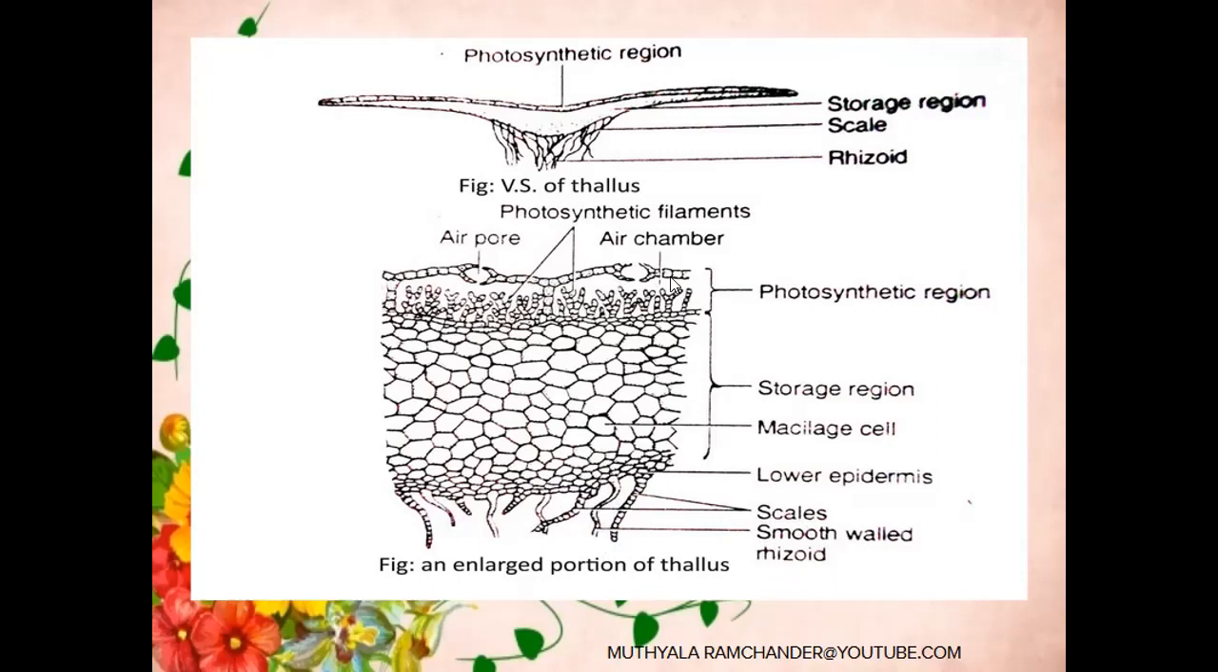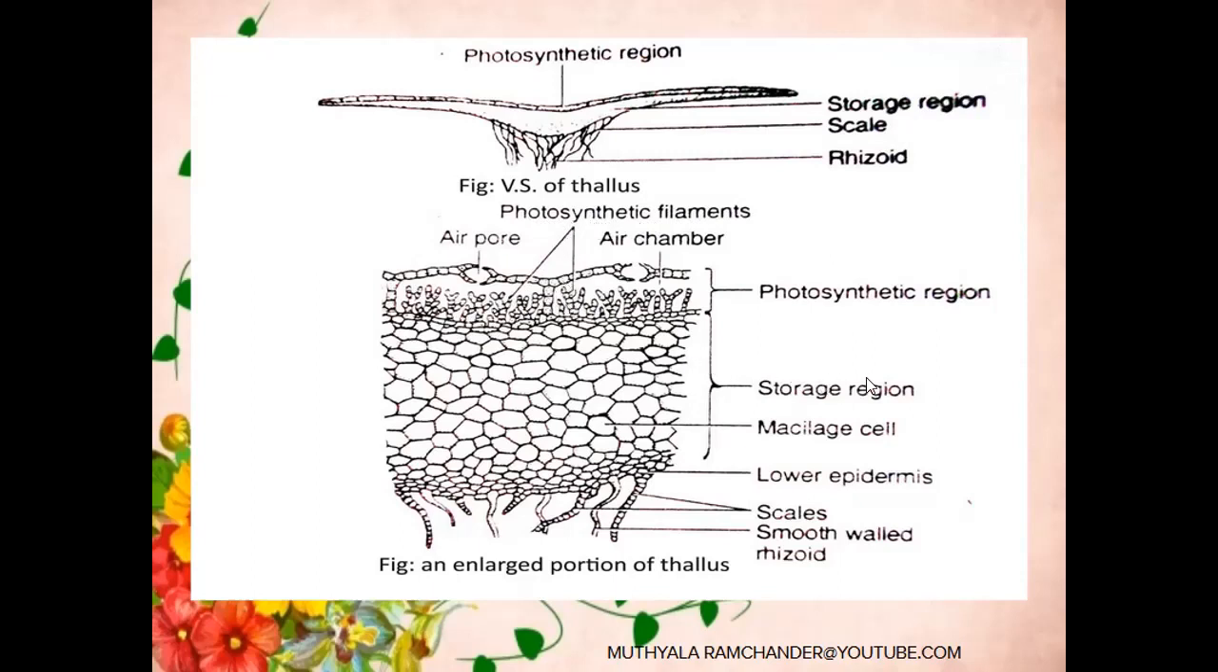Below the upper epidermis, green color chambers are present. This green chambered region is called the photosynthetic region. In that region, the chambers are called air chambers. In each air chamber, green color branched pigmented structures are present. These are called photosynthetic filaments. They mainly help in preparation of food by photosynthesis.